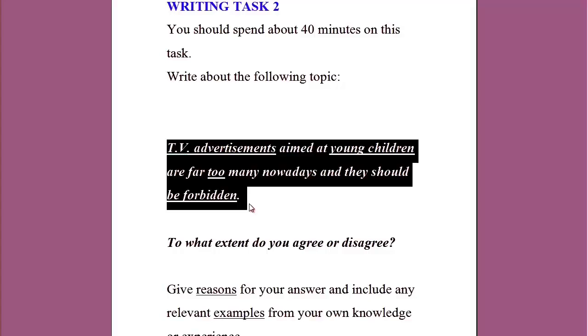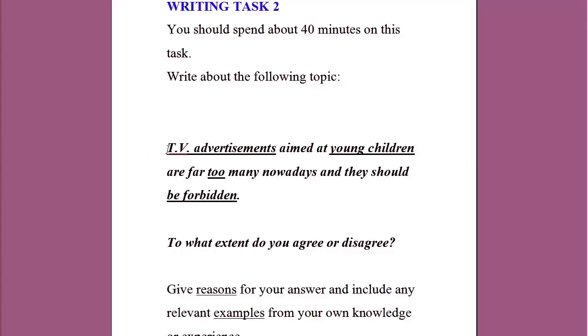It is a statement that expresses a certain opinion and usually a bold opinion. So let's underline keywords we need to consider in the first part of the topic. First of all, the main topic, this is our theme. It is about TV advertisements. It is obvious, so we underline that. So TV advertisements doing what? Aimed at young children. So TV advertisements for young children.